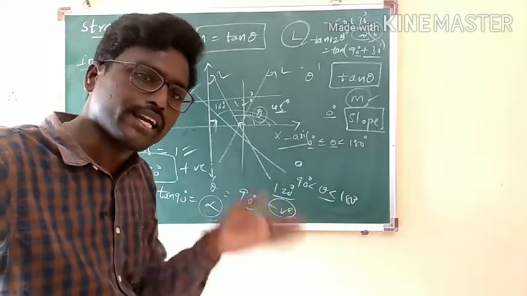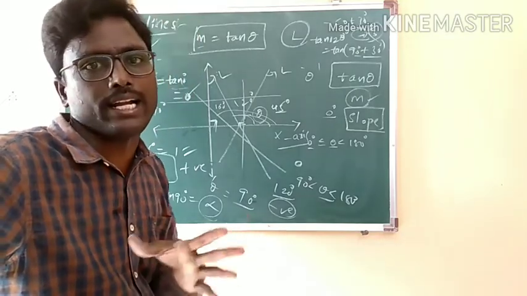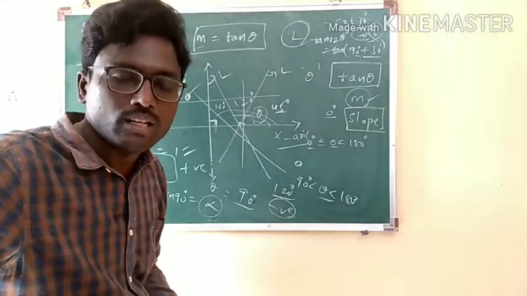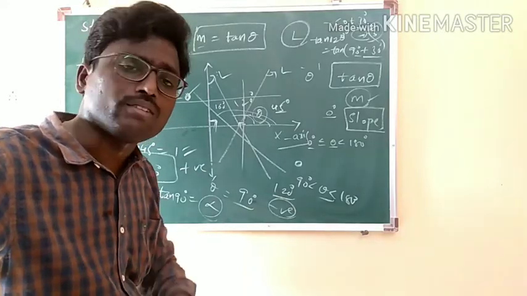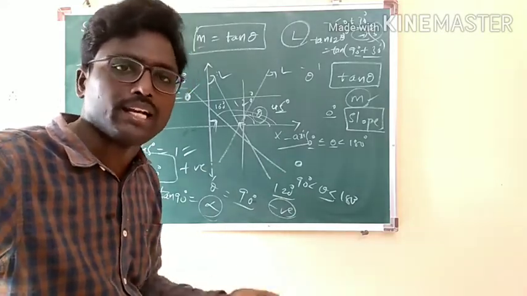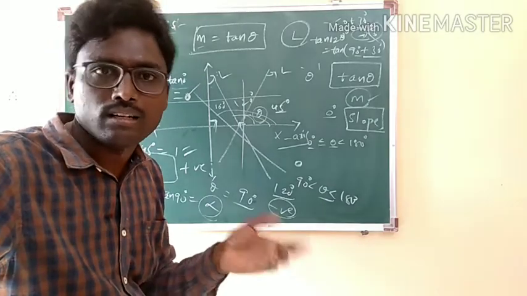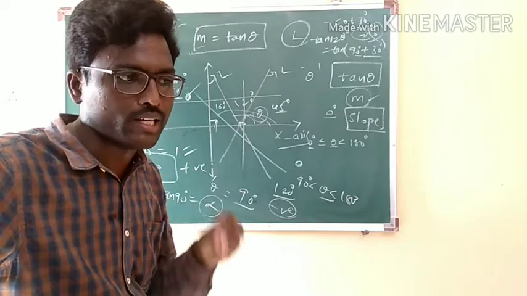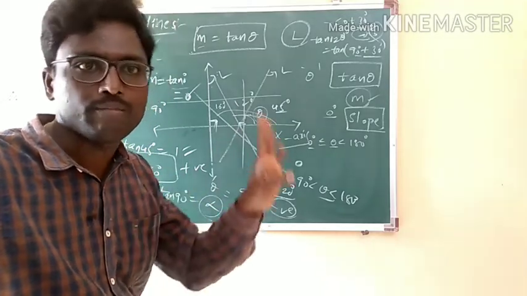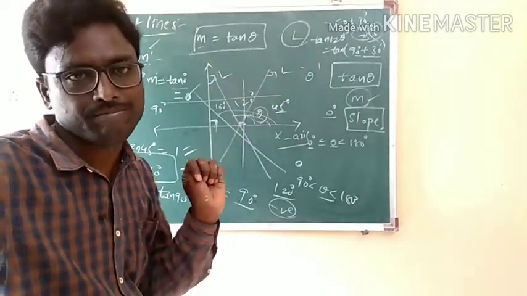If the inclination is between 0 and 90, then the slope is positive. If the inclination is 90, then the slope is undefined. If the inclination is between 90 and 180, then the slope is negative. Yes, slope can be positive, negative, 0, or undefined. There are 4 cases.